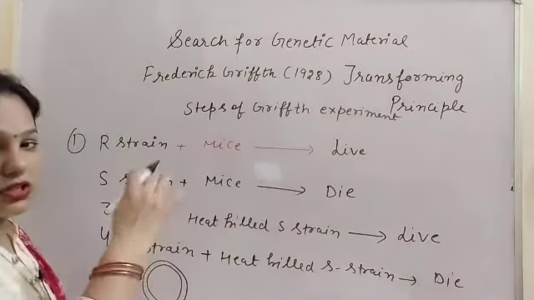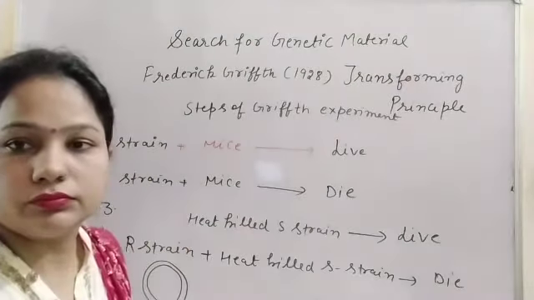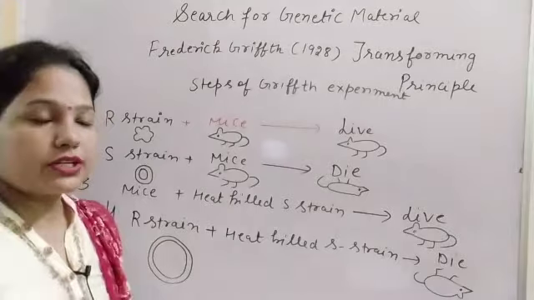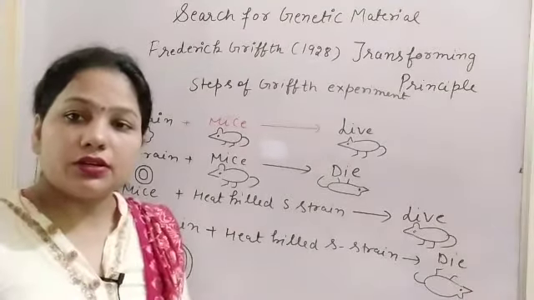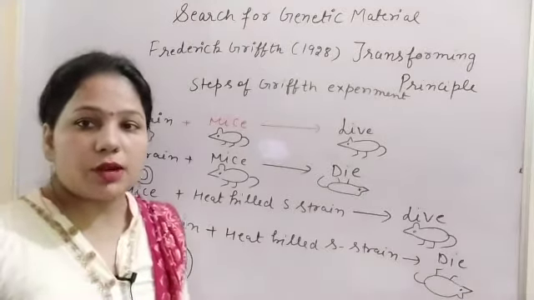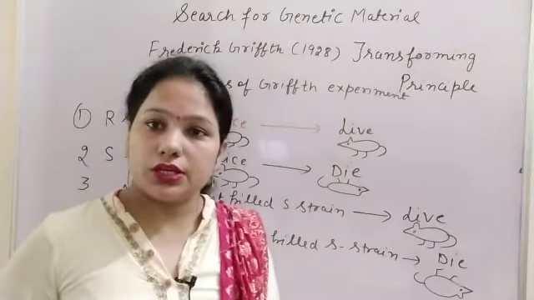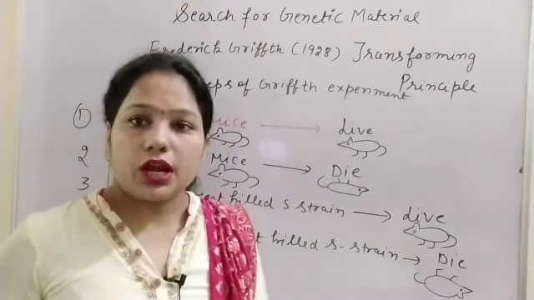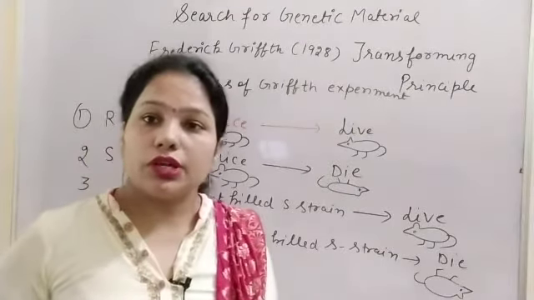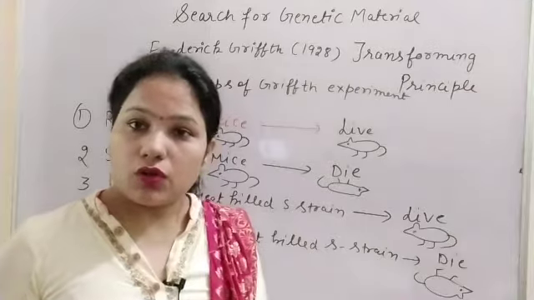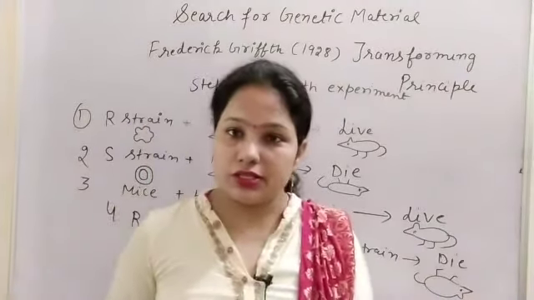So let's revise what Griffith has done. Griffith took one bacteria, Streptococcus pneumoniae. This bacteria caused pneumonia in mammals. There are two strains, the rough strain and the smooth strain. The rough strain produces rough colonies and is non-virulent, not causing any disease.